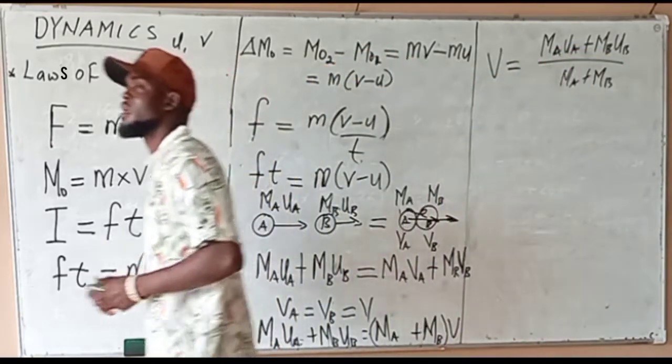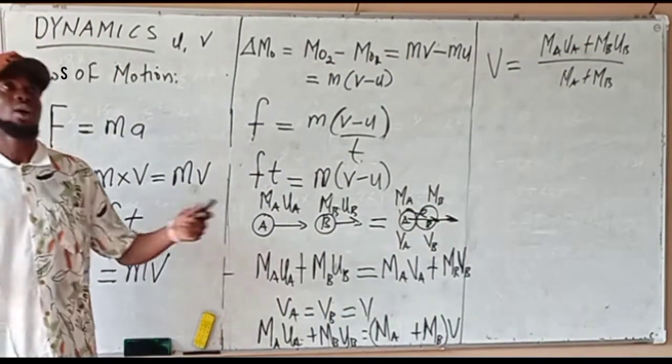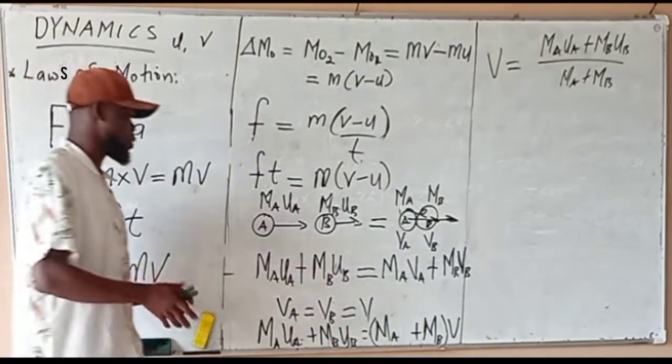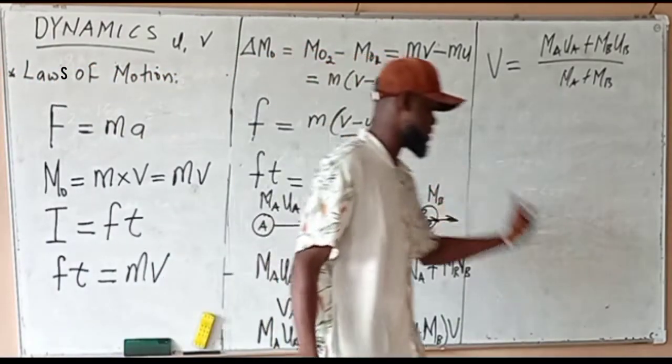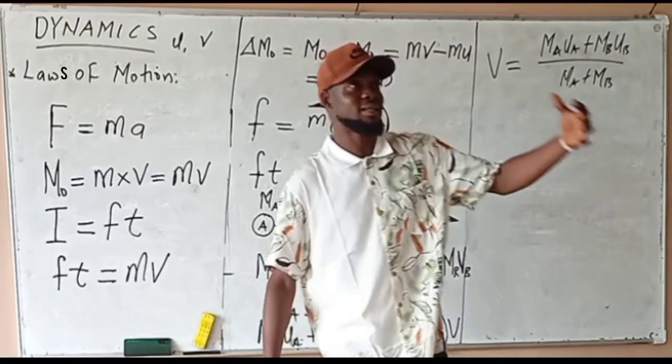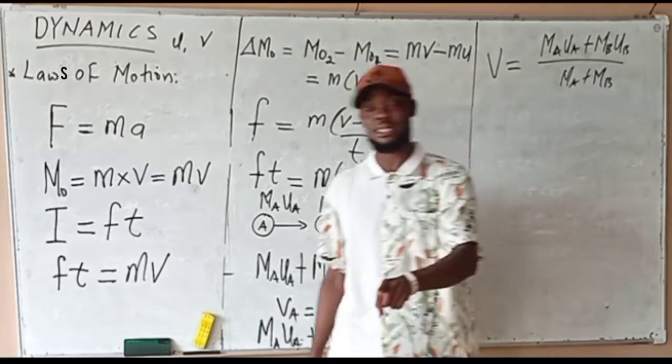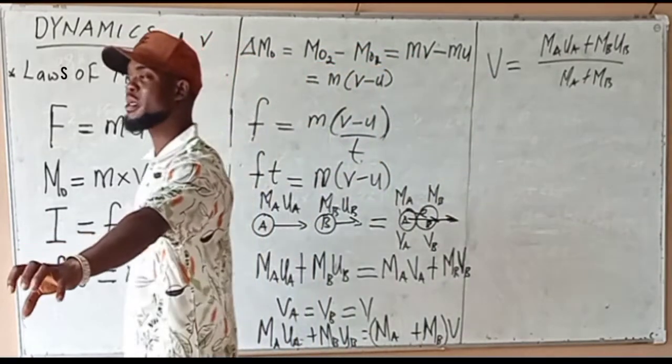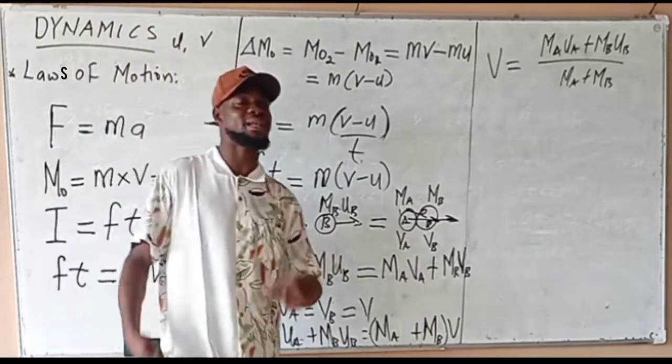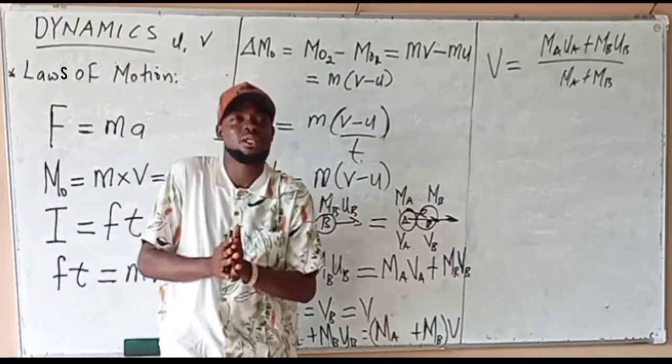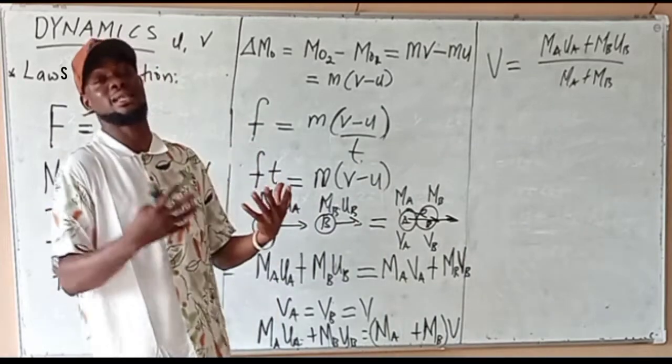Now, collision can either be elastic or inelastic. So I would like you to go and look at that one. How can a collision be elastic? How can a collision be inelastic? Remember, in the kinetic theory of gases, they said collisions between gaseous molecules are perfectly elastic. Now, what do you mean when something is perfectly elastic, or when something is elastic?